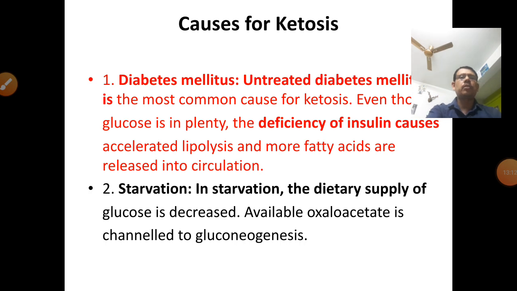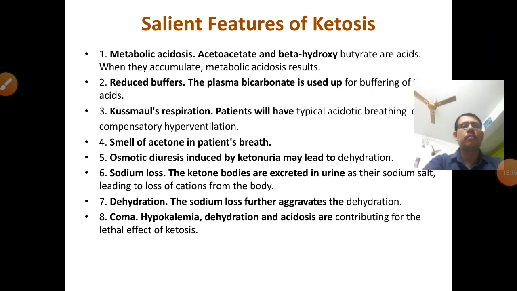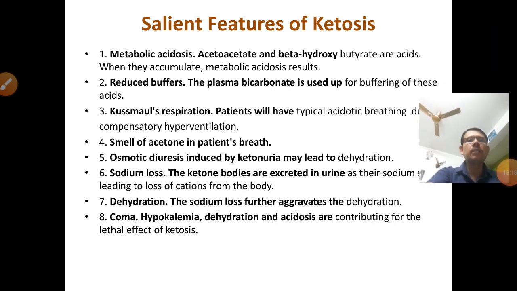It causes ketosis. There are some salient features of ketosis. First, metabolic acidosis. That means acetoacetate and beta hydroxybutyrate are acids which accumulate, and metabolic acidosis occurs. The plasma bicarbonate buffer is reduced, since it is used for buffering the acids. Generally, the bicarbonate buffer can be hampered by ketosis.